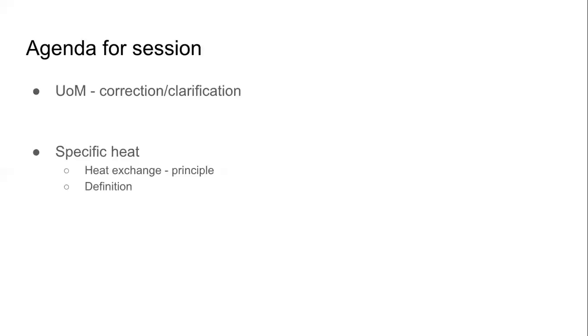Consequently, we will understand what specific heat is. And finally, we will understand how we can measure the specific heat of a substance. It looks like too much, but it is not. All concepts are connected to each other. If we understand one concept, the next concept will be very easy to understand. Thumbs up if ready.